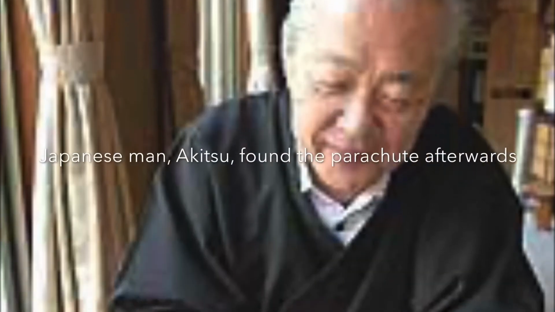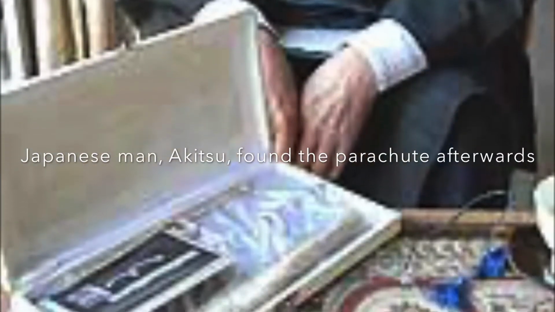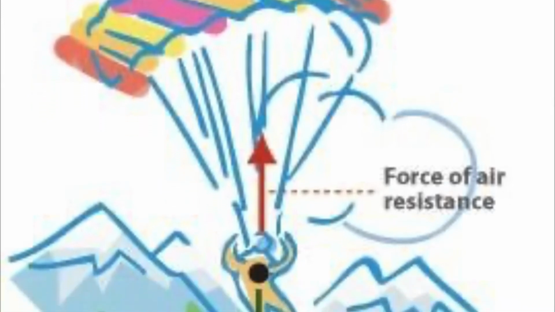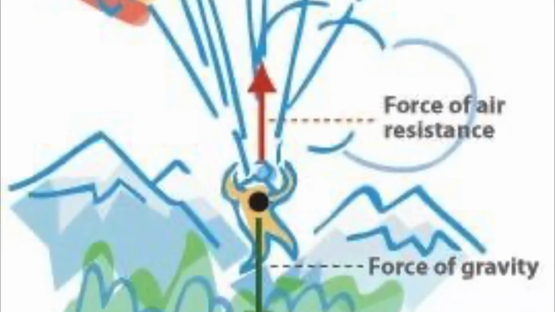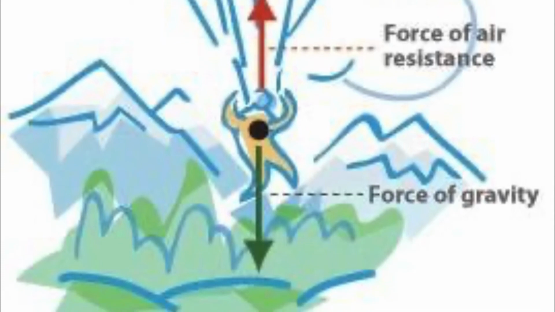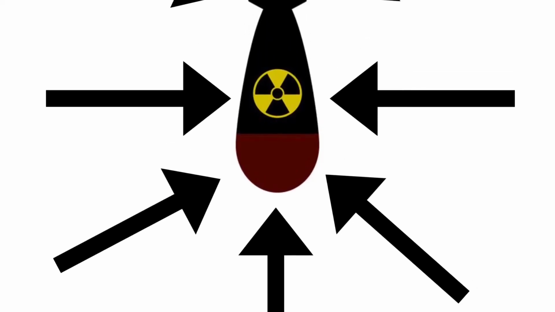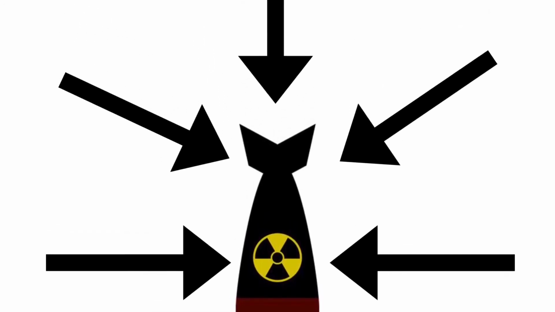They had to do the same with the parachute that was used to drop a measuring device that observed the bombs being dropped. This meant that physicists also had to calculate the air resistance with gravity that the parachute experiences when falling in order to measure the explosion of the bomb. A very important factor that they had to consider was air pressure. Did you know that the bombs did not explode upon landing but in the air? This was done deliberately, and the physicists had to calculate when the air pressure would cause the explosion.